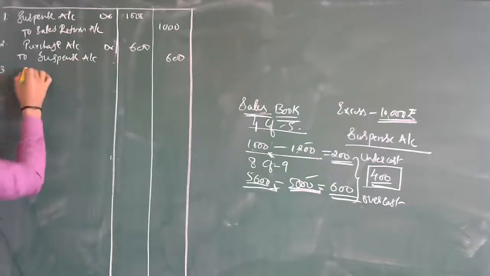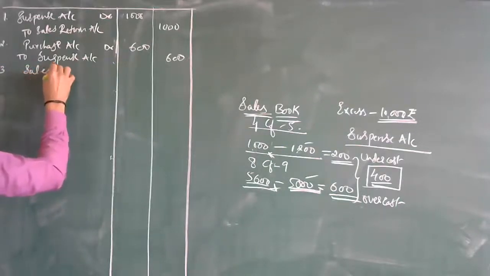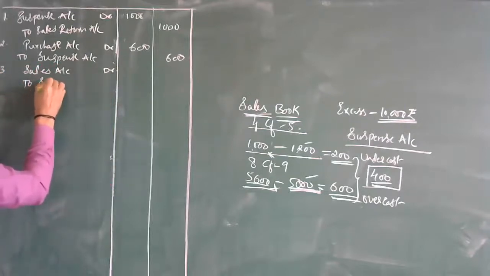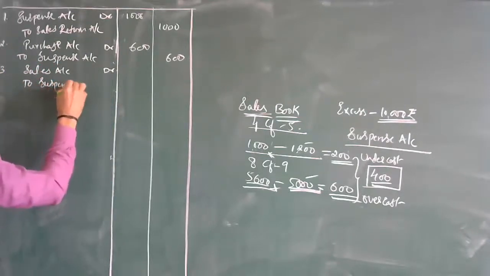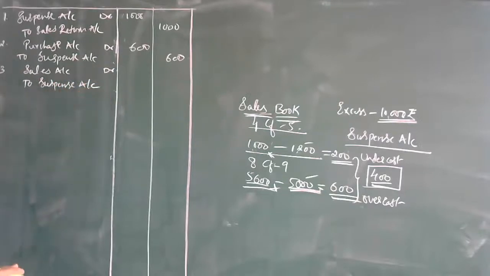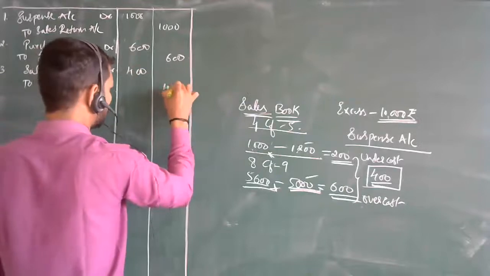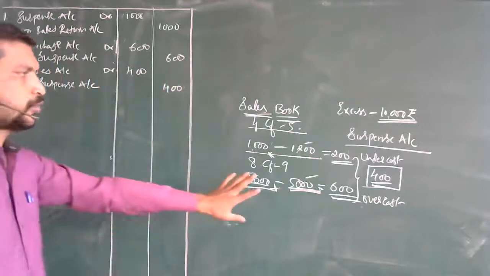It will be sales account debit to suspense account. What is the amount over here? 400. So here it got completed.